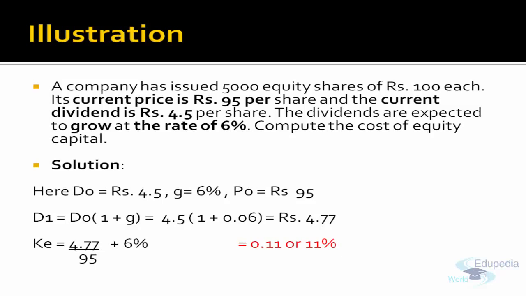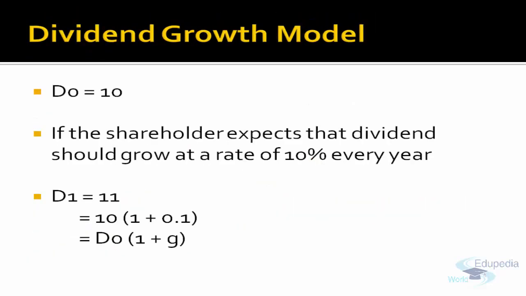So you already have the dividend for the current year. To compute it at the end of 1 year, what did we do in the last example? Let me go back to that example. D0 is 10 rupees. How did we compute D1? We just added the growth portion. There the shareholder expects 10%. To compute D1, we just added the growth, that is 10%. We get D1 as 11.